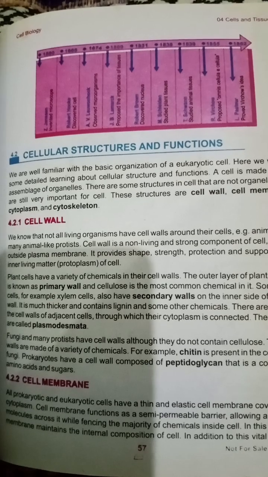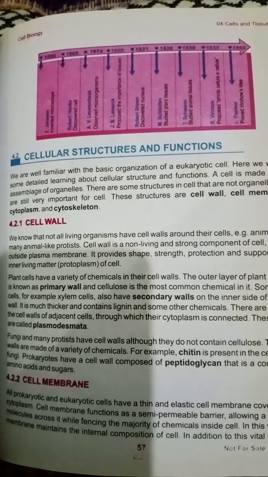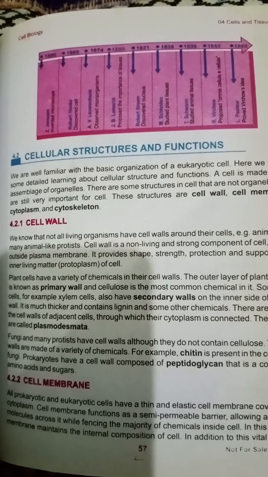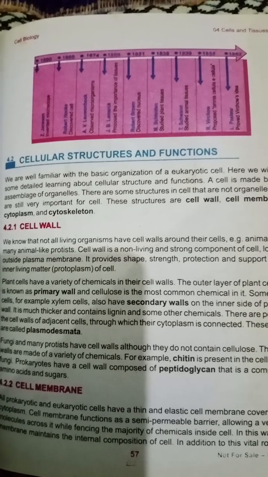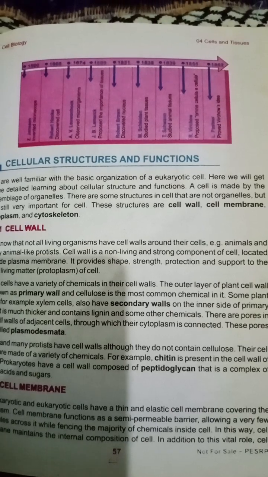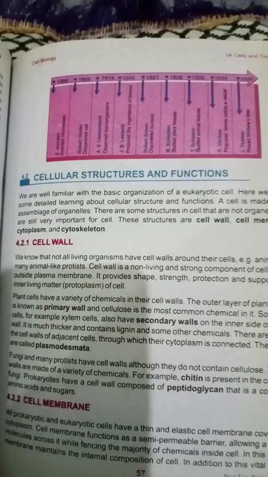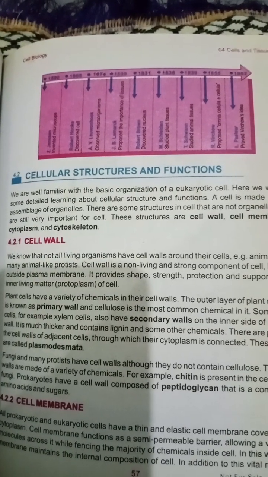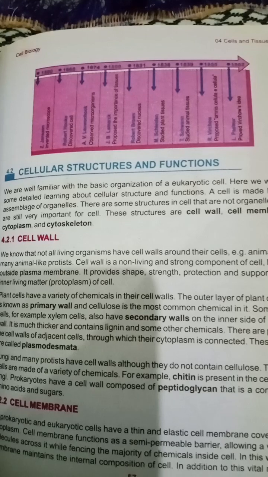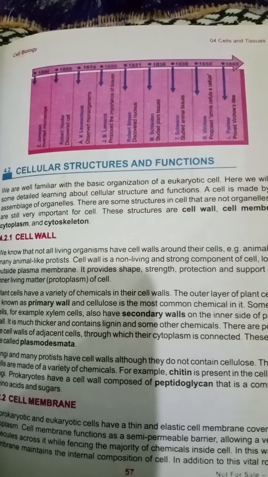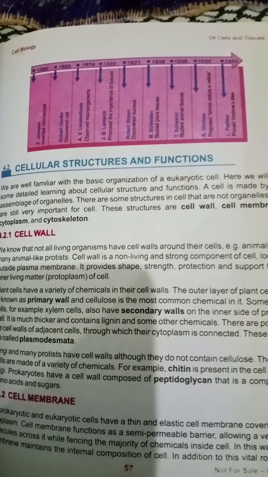Today we discuss the cellular structure and function. Let's start. We are well familiar with the basic organization of the eukaryotic cell. Here we will get some detailed learning about cellular structure and function. A cell is made by the assemblage of organelles. Organelles are the parts of the cell.